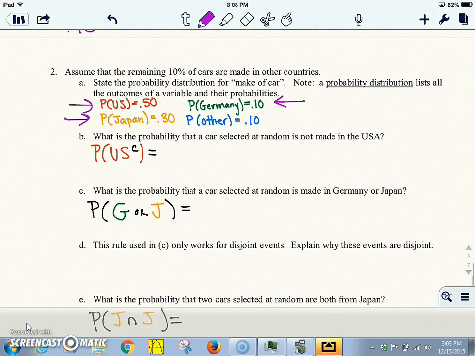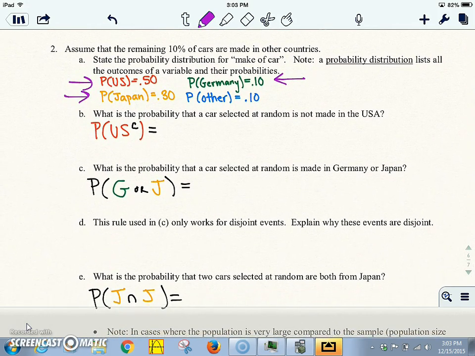All right, question 2. Assuming that the remaining 10% of cars are made in other countries, state the probability distribution for make of cars. Note that a probability distribution lists all of the outcomes of a variable and their probabilities. And again, to prove if it's valid, they have to add up to 1. So this would be our probability distribution.